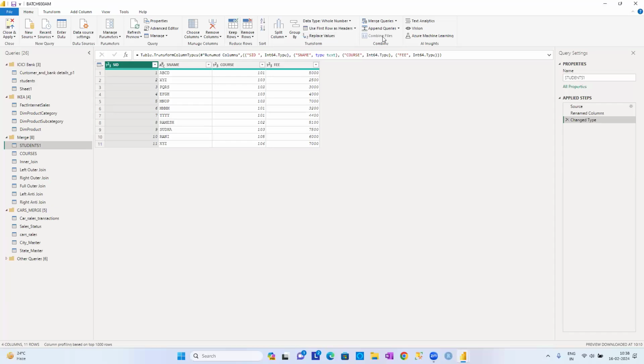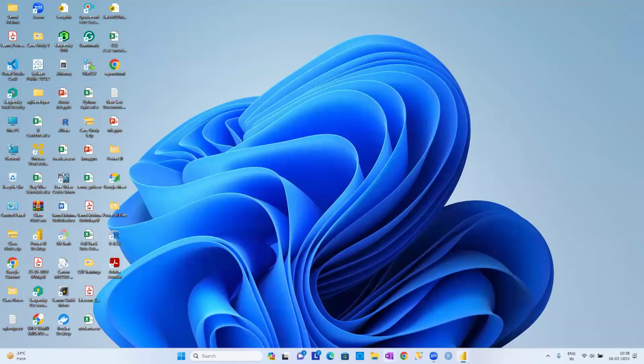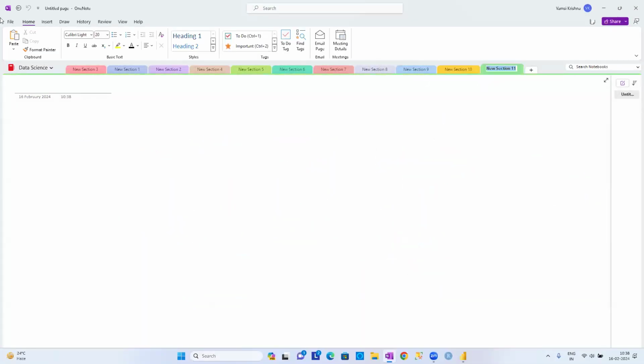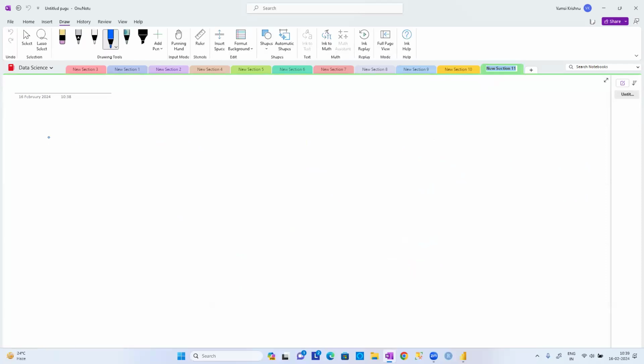Tomorrow's topic is not the continuation of merging. Tomorrow's class is going to be keep rows, remove rows, and sorting options, because the guys who joined at 10:30 didn't complete this particular topic. Tomorrow we are having the class at 10:30 a.m., guys, because on weekends I have some other classes. So tomorrow you don't have a class at 9:30, only for tomorrow, not completely. Your class timing tomorrow is 10:30 a.m., and I'll extend it up to 12 p.m. or so to complete it.